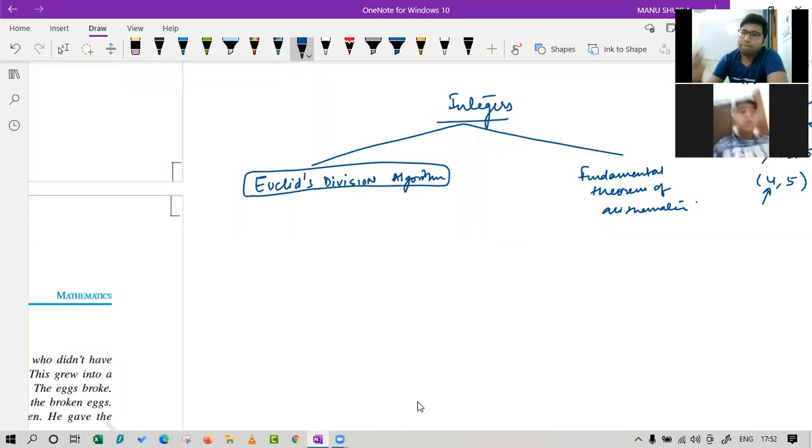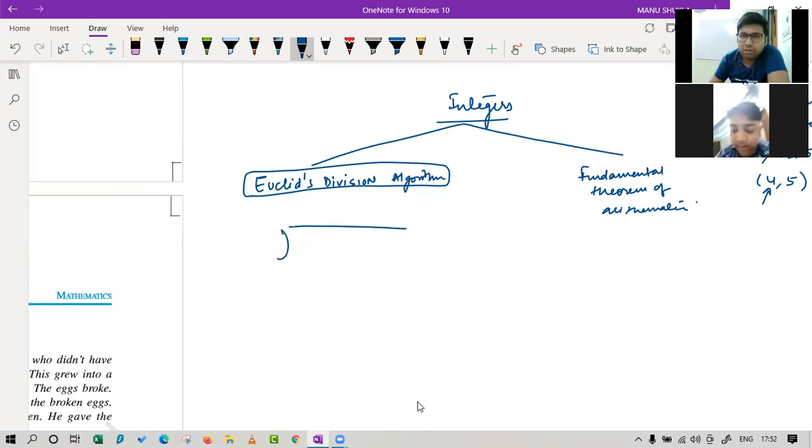Okay. So Euclid's division algorithm is a kind of algorithm which is used to check the divisibility of integers. For example, if you are dividing a by b, then we will get a formula in which a equals b into quotient plus remainder. We have been using this formula from, I think, class 6, because we are doing division.